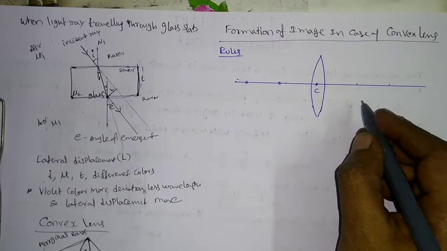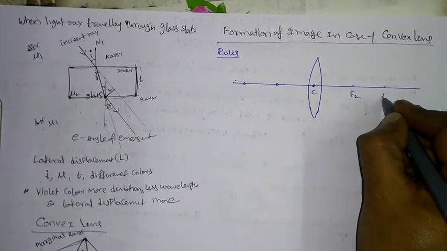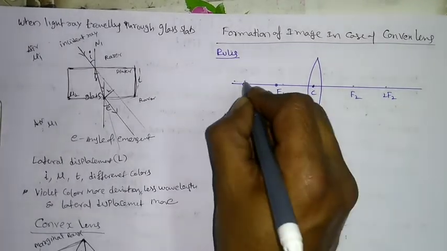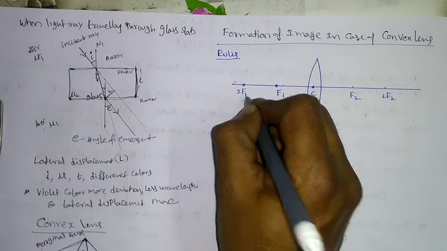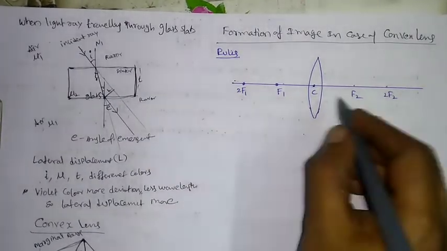Say this is f2, focus number 2. This is double that of f2, 2f2. This is focus f1. This is double that of focus f1, 2f1. These are the fixed conditions.